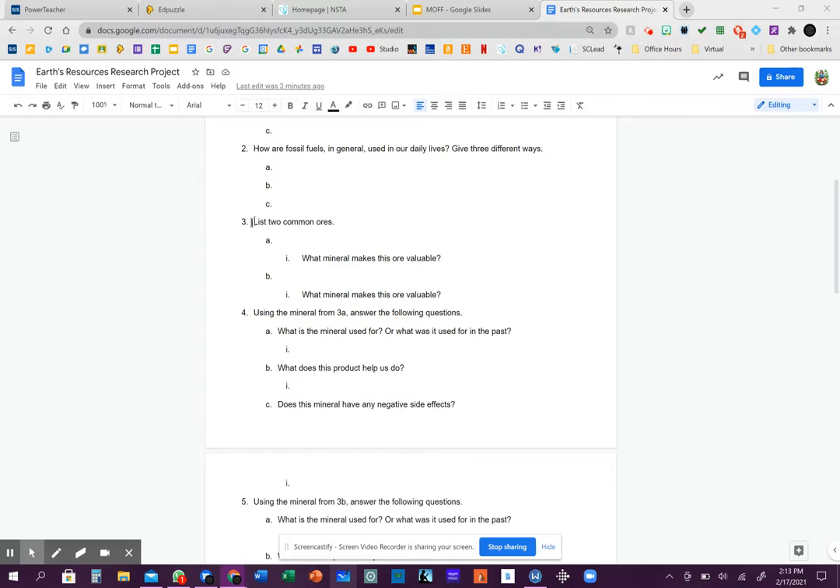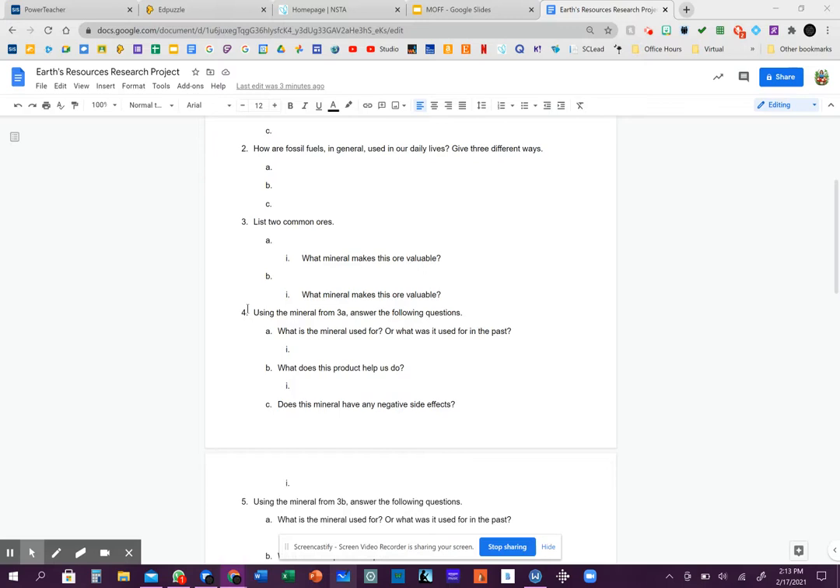Number 3 says list 2 common ores. That's another question you're going to have to do some research for. There's a bunch of different kinds of ores that we use every day. So Google a list of ores, or you could Google common ores. Find something that has something useful in it that you know and understand. Like there's ores for aluminum, there's ores for gold, there's ores for diamonds. So think about these things that we could use every day.